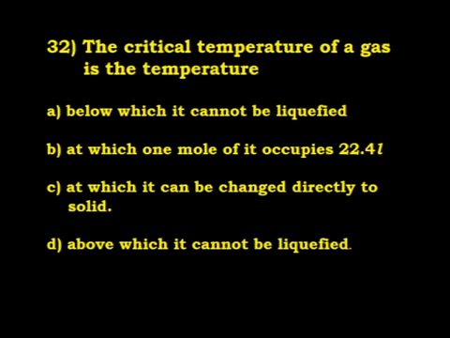D is the correct option. That means you know about the critical pressure also. The pressure applied on the gas to convert 1 mole of a gas into liquid is called critical pressure. What is critical volume? The volume of 1 mole of a gas at critical temperature and critical pressure is called the critical volume. The answer for this is D.